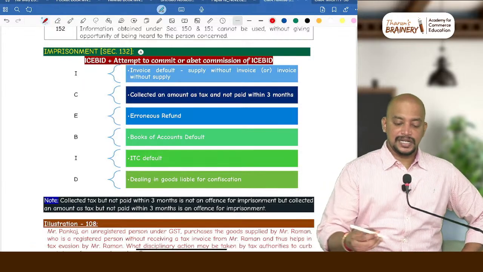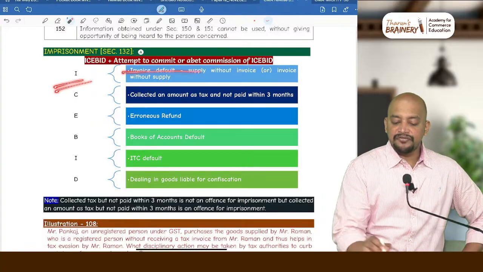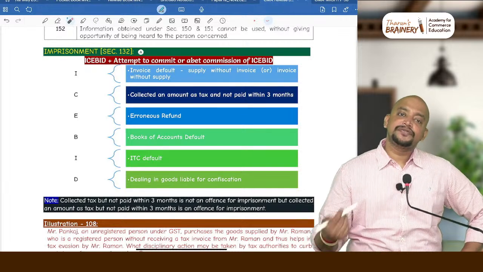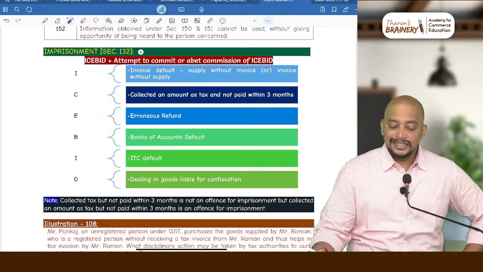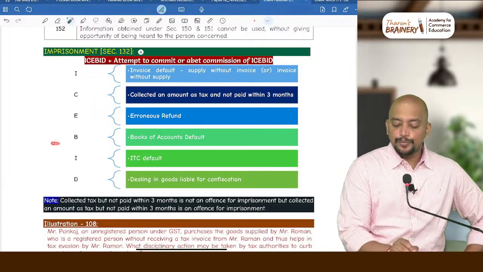See this. ICEBID. I for invoice default. What is invoice default? Supply without invoice or invoice without supply. C for collected an amount as tax and not paid within 3 months. E for erroneous refund. B for books of accounts default.